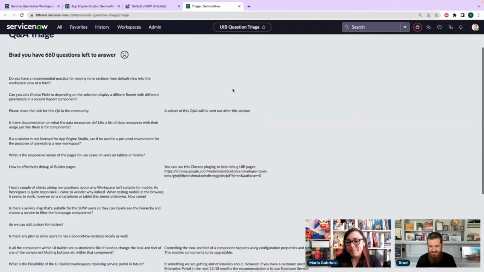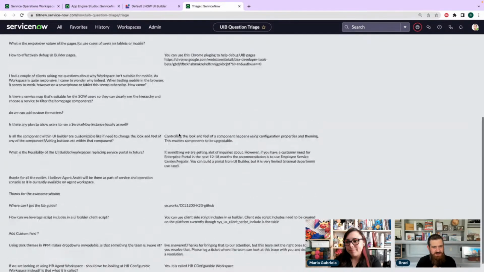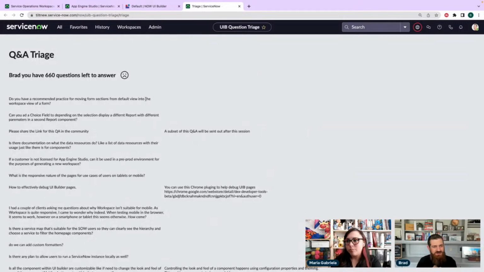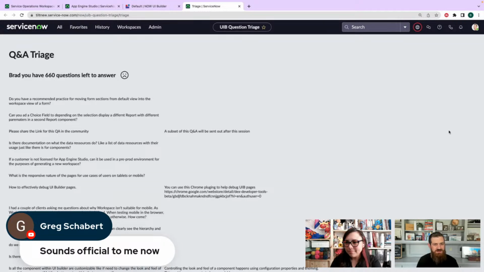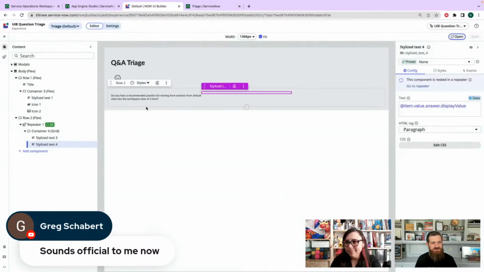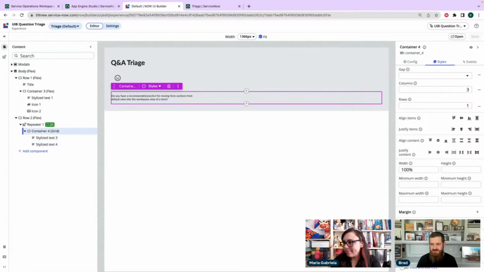All right, so this is okay. It does word wrap, which is good. One of the problems, we tried to do this way back when, is make the coloring different, but there's a problem with the repeater where we don't always know whether the number is even or odd, and so it's kind of hard. So I think at the very least, we will probably add a border around the container, and that will at least give us some sort of differentiation between the different items in the list.